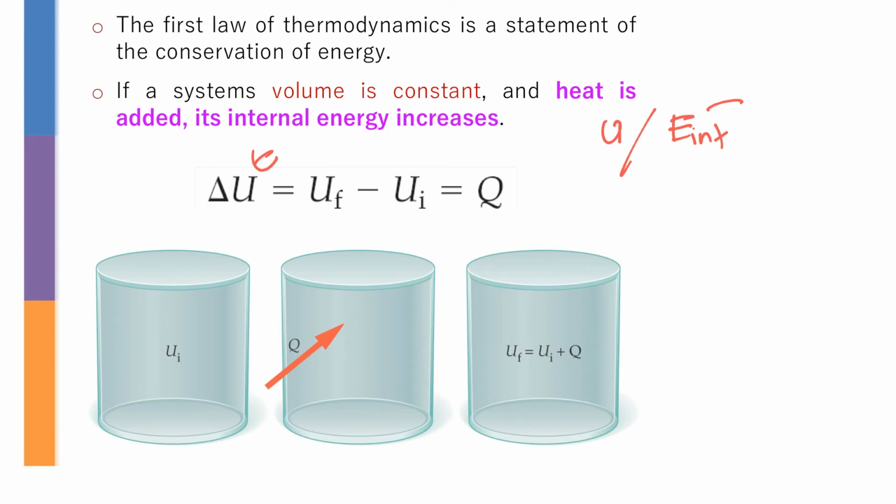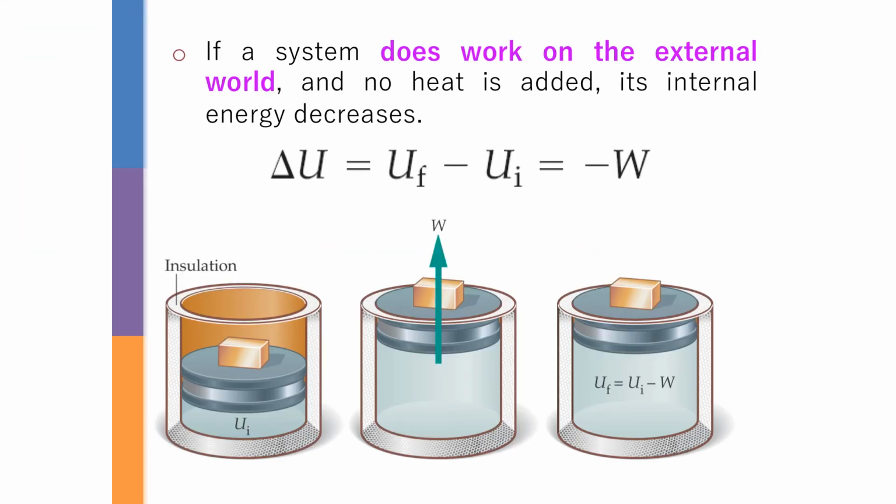So here the energy that we are going to use is the Q, which is the heat added to the system or heat out of the system, and another one is work done, which is work done by the system or work done on the system. This one I'm going to explain further at the back.